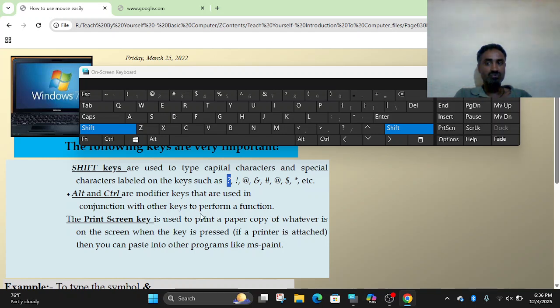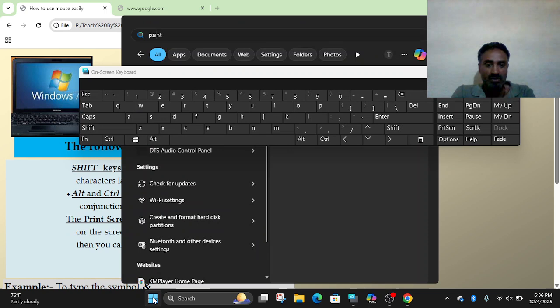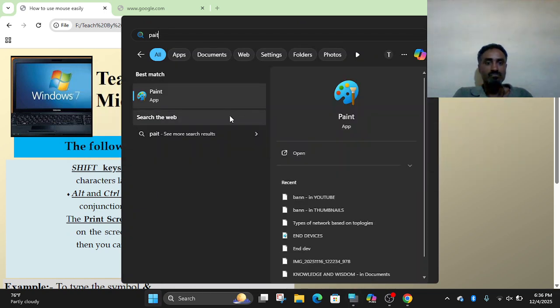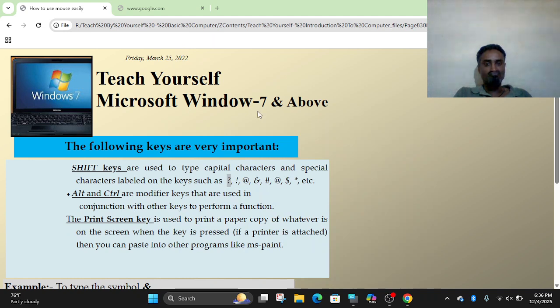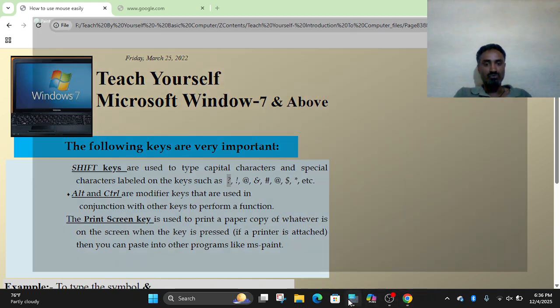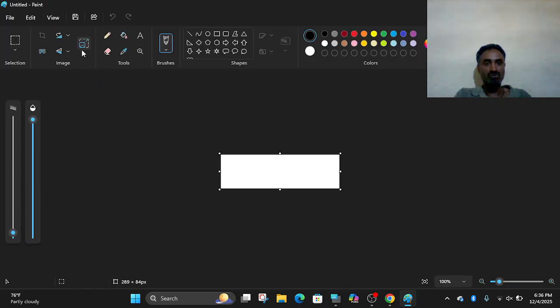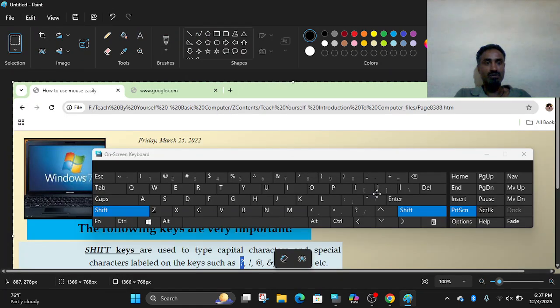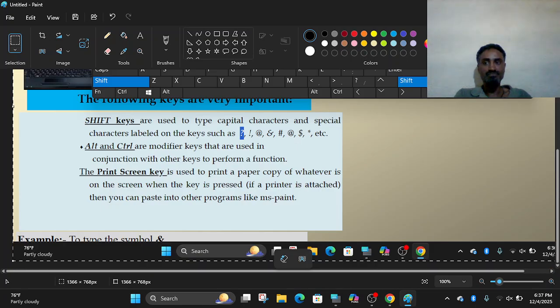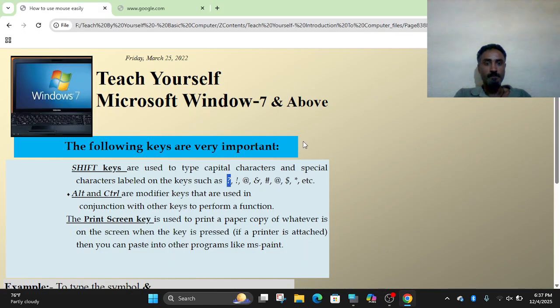The print screen key helps you to print the screen. For instance, here, print screen. Then open Paint, and you can paste into the Paint program. Print screen helps you to print the screen. Or you can paste into Microsoft Word also, or other document files. Edit, paste. Now you see the screen is copied. The print screen key is used to print a paper copy of whatever is on the screen when the key is pressed.